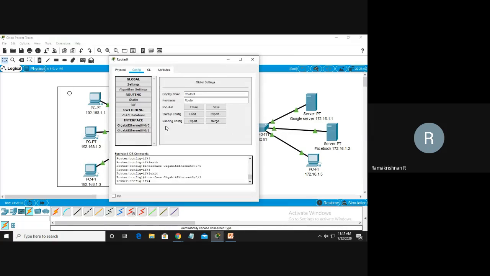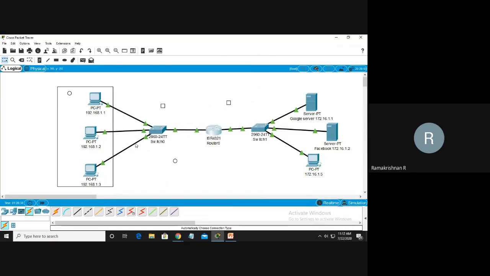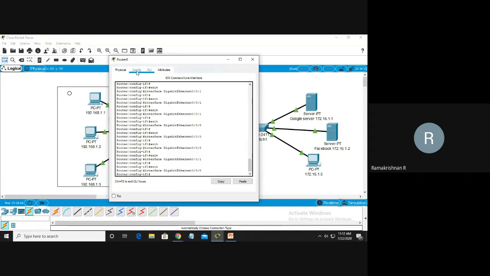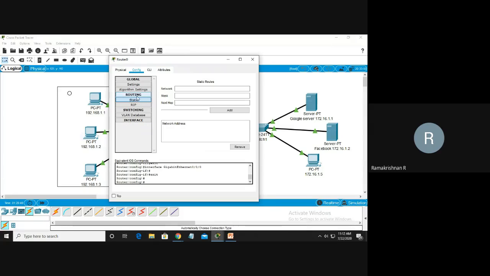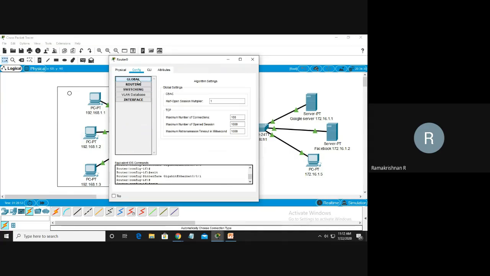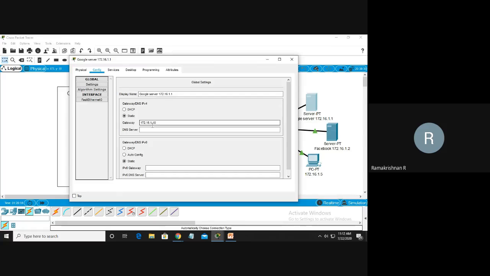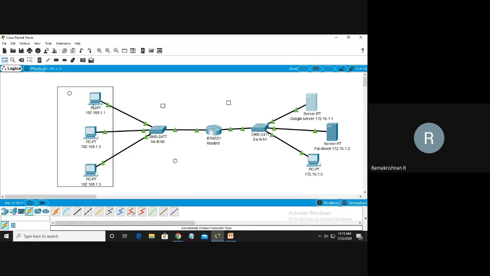Everything right. 192.168.1 correct. 172.16.1.1 correct. Everything correct. Why is it not reaching?